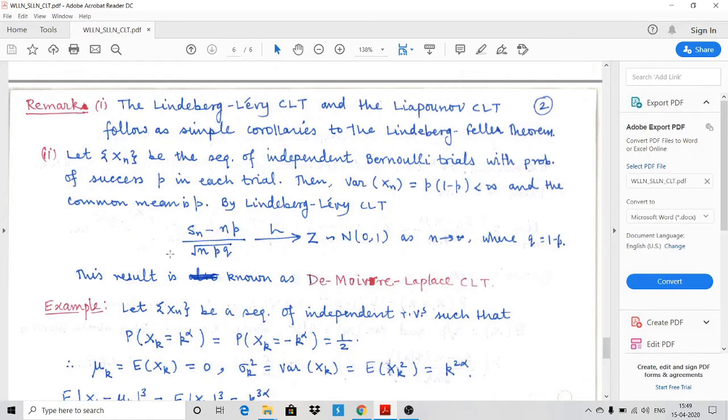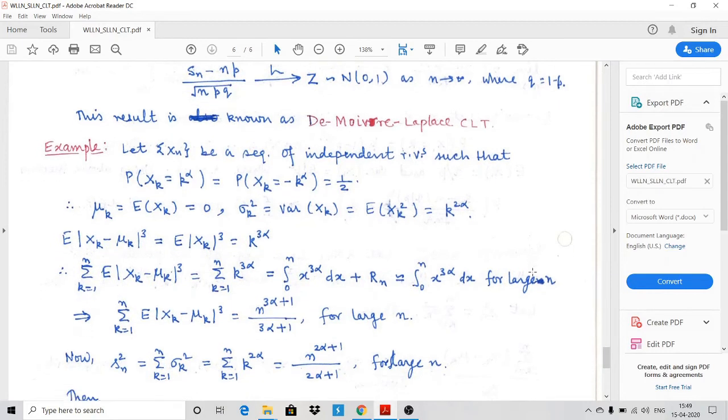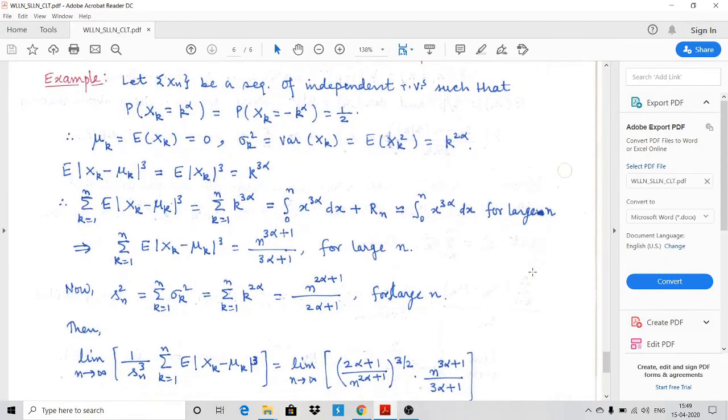And this was the theorem which was proved by De Moivre and Laplace. So this is known as the De Moivre-Laplace central limit theorem. So we will discuss one example.